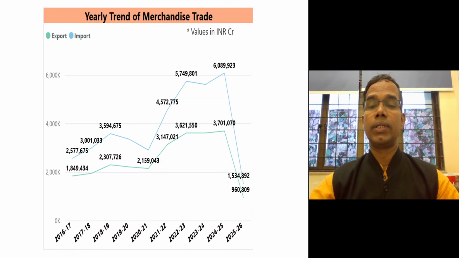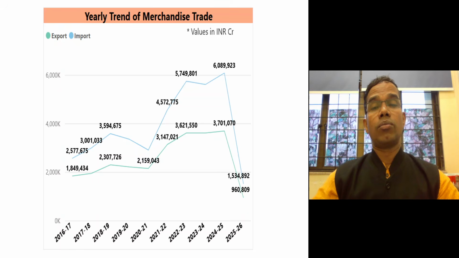And we can interpret the data up to 2024-25 because for 2025-26, although we see a downward trend, this is because we have not got the full year data. So that's why we should analyze the 2024-25 data. And we see that after COVID-19, our trade volume has increased, and this should be interpreted in the context of the major wars going on between Ukraine and Russia and Israel and Palestine, and there is a lot of uncertainty going on around the world.